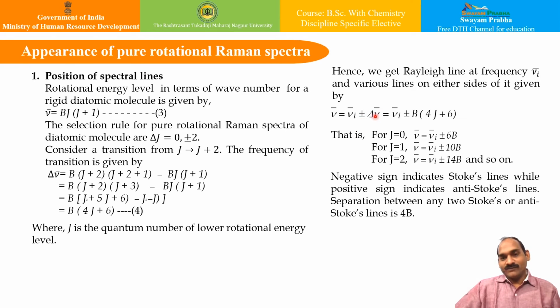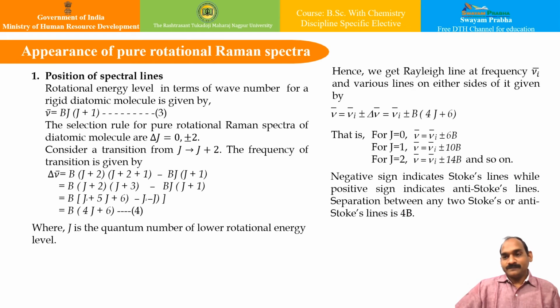Plus for the positive side; for the negative side, whenever we get the frequency of the lower side, we get it with this formula. Therefore for J equal to 0, we get the Rayleigh line with this. For J equal to 1, we get this. J equal to 2, we get this, and so on. As we go higher and higher, the 4B difference will go on indicating. Basically, this negative sign indicates the Stokes line, while the positive sign indicates the anti-Stokes line, as said earlier. And the separation between two Stokes or anti-Stokes lines is obviously 4B.